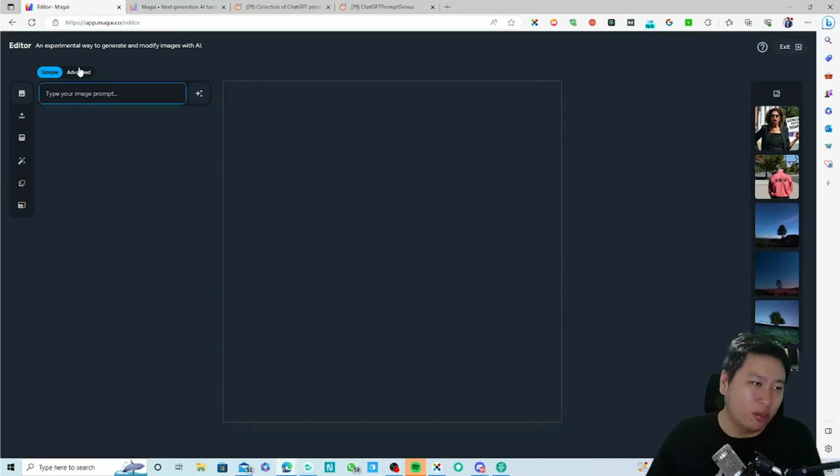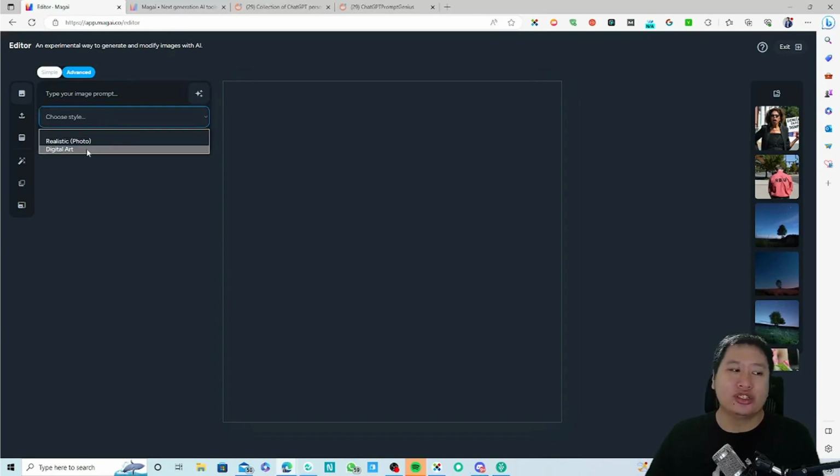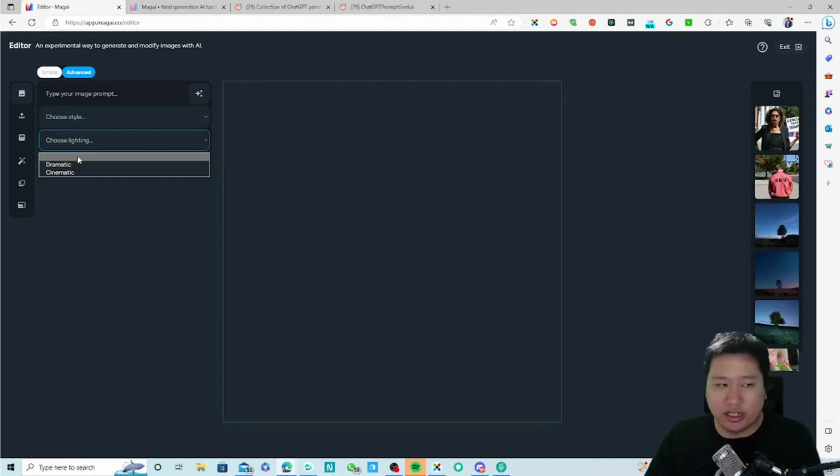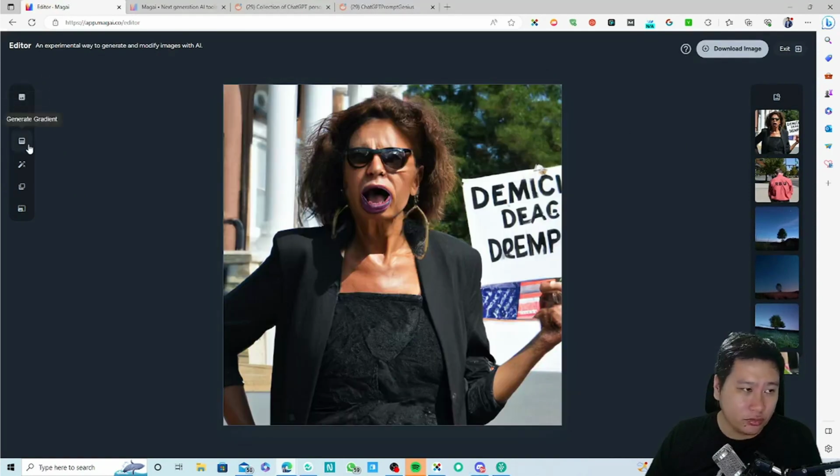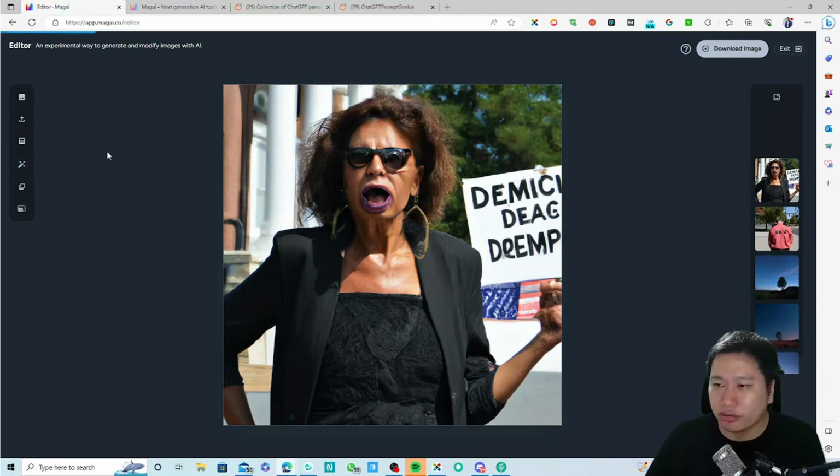Just type in the prompt. There is a simple one. There is an advanced one where you can choose the style, which is a realistic photo or a digital art, and you can also choose the lighting, whether it's cinematic or dramatic. Then you can also upload your image to remove background, replace background and upscale image and things like that. I'm not sure how you can use this to do anything else. You can click here, remove background, then just click yes, and it's going to remove the background.